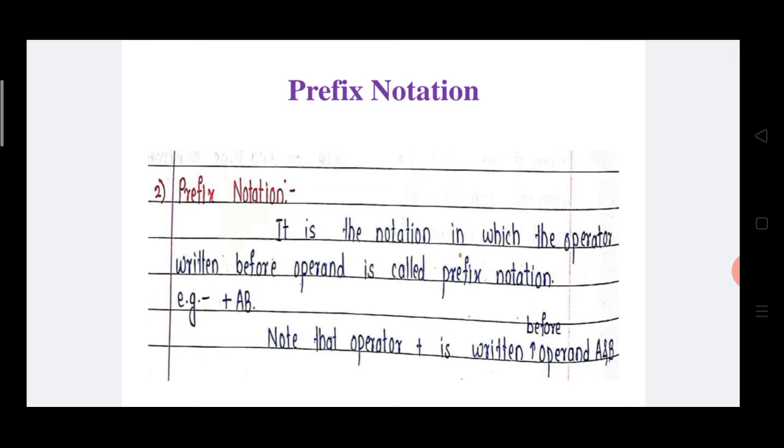See the example: plus a b. Here plus is an operator. Afterwards I write here a and b. a and b are the operands. This expression is called prefix notation.